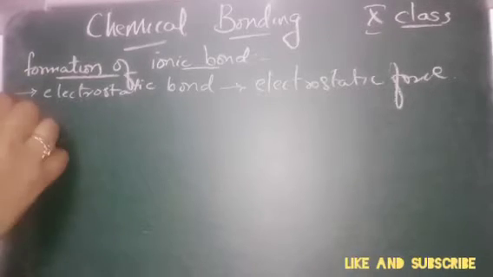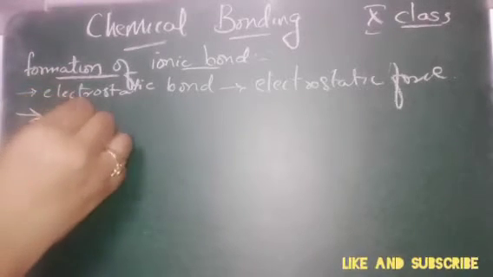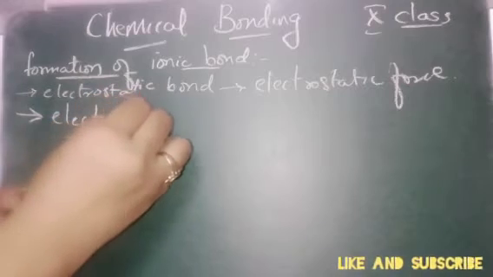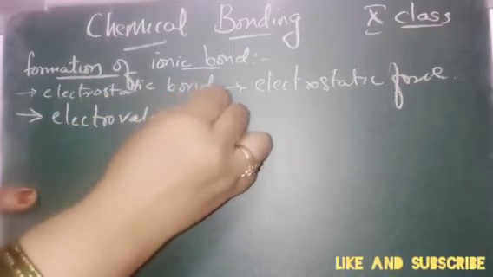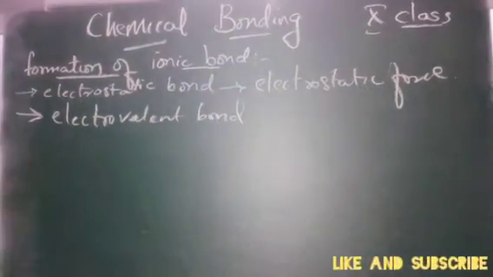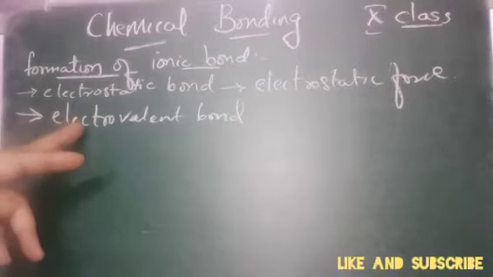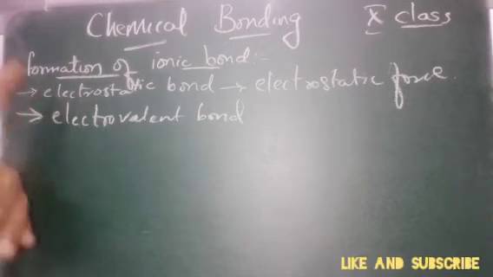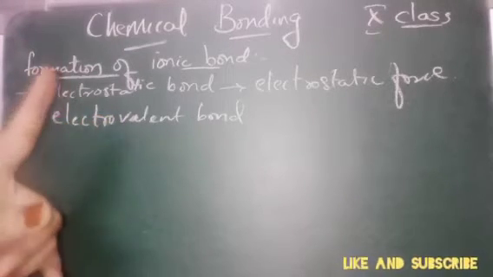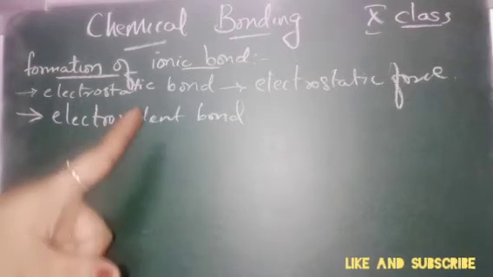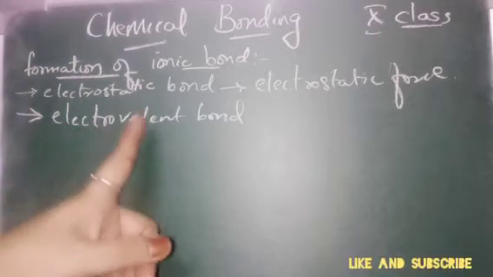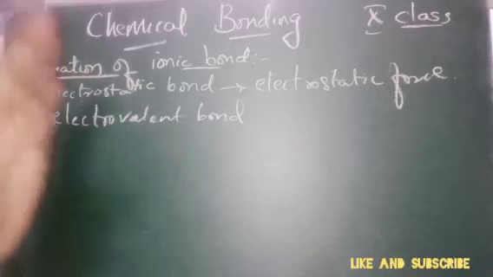One more name it has is electrovalent bond. Why is it called electrovalent bond? Because the valence concept has been explained in terms of electrons, so this valency concept is based on the electrons. I hope it is clear.